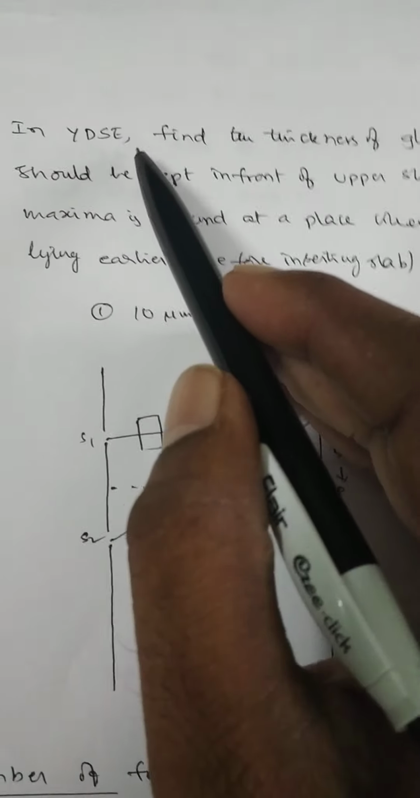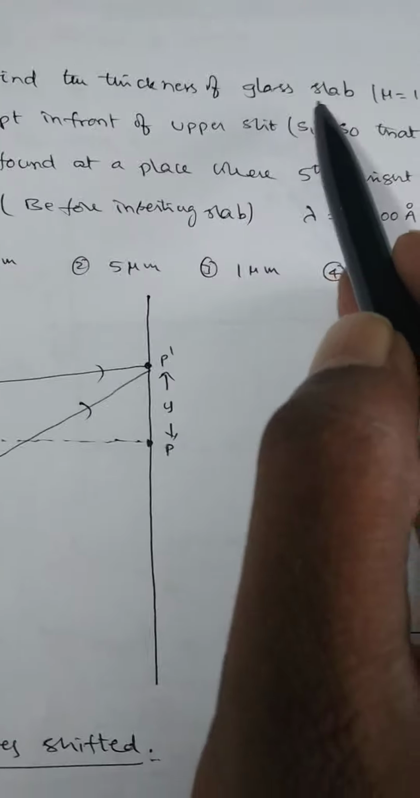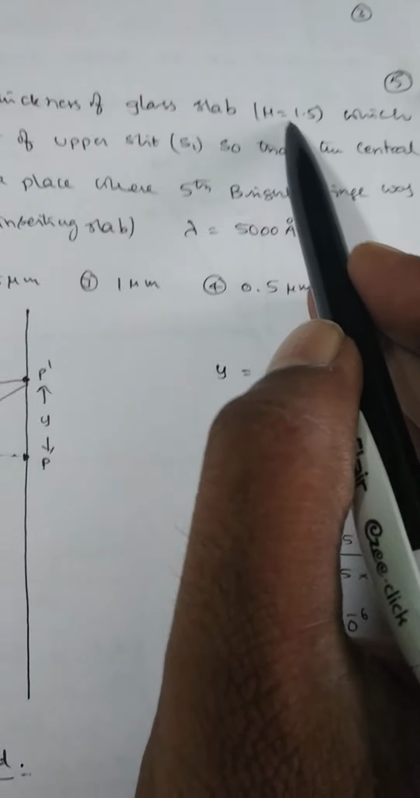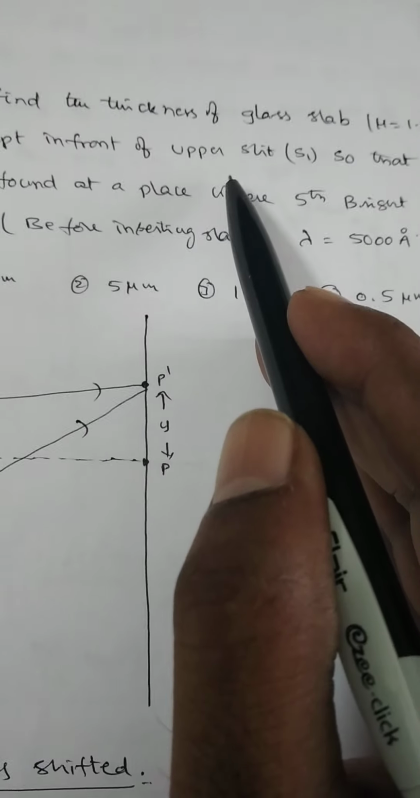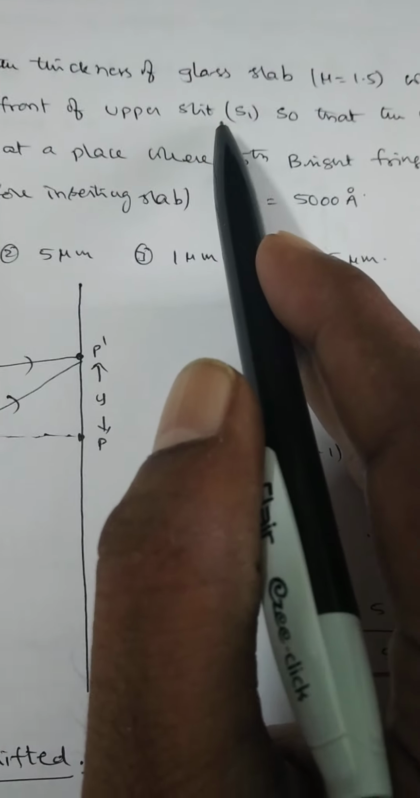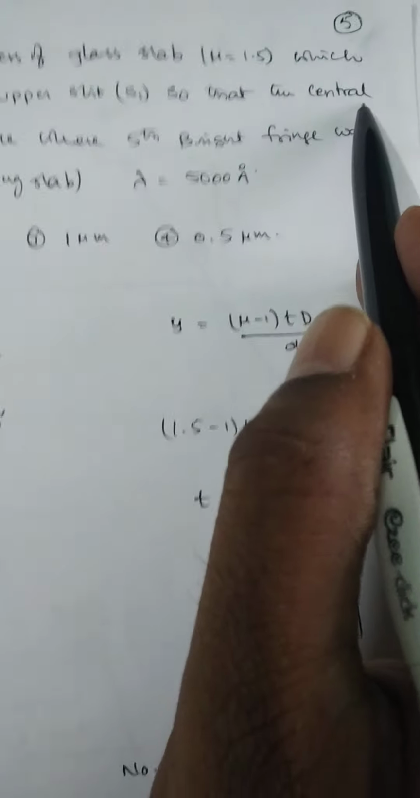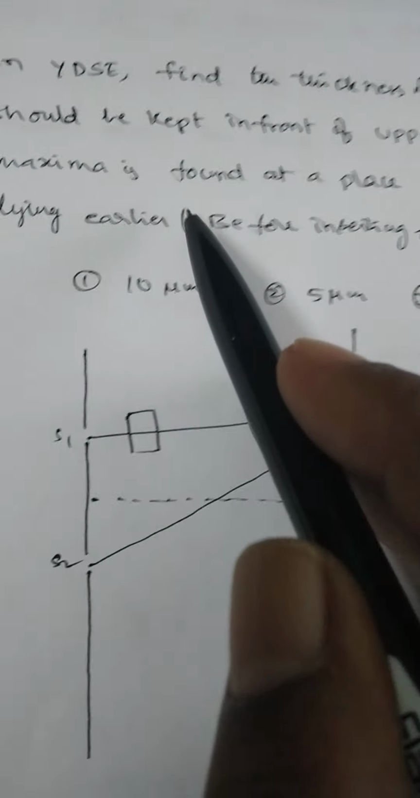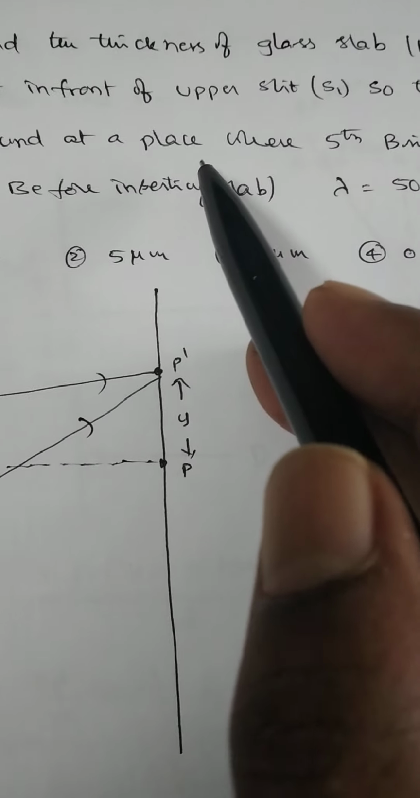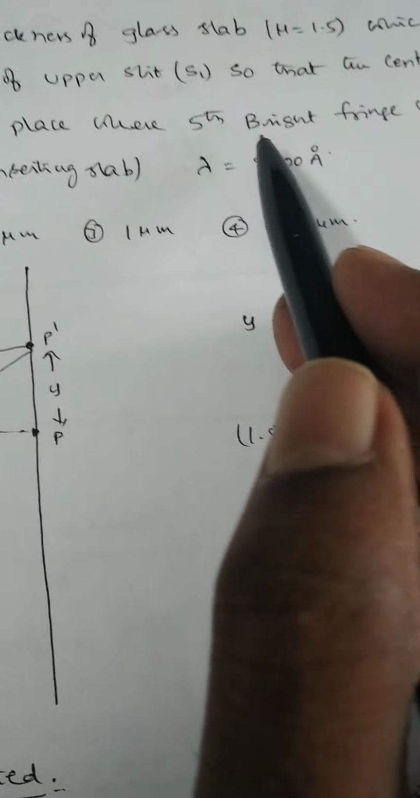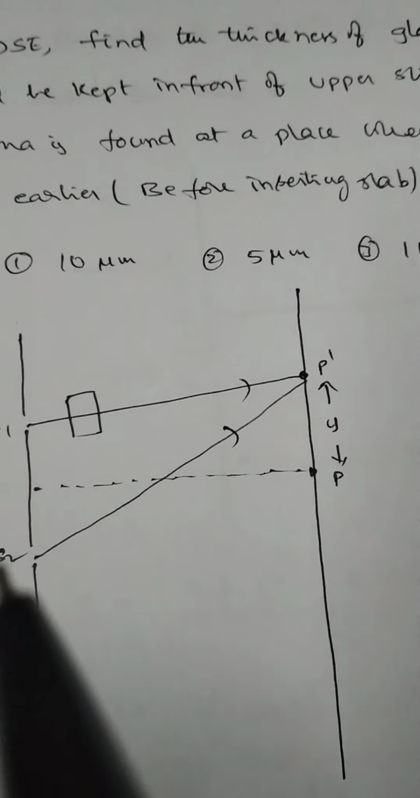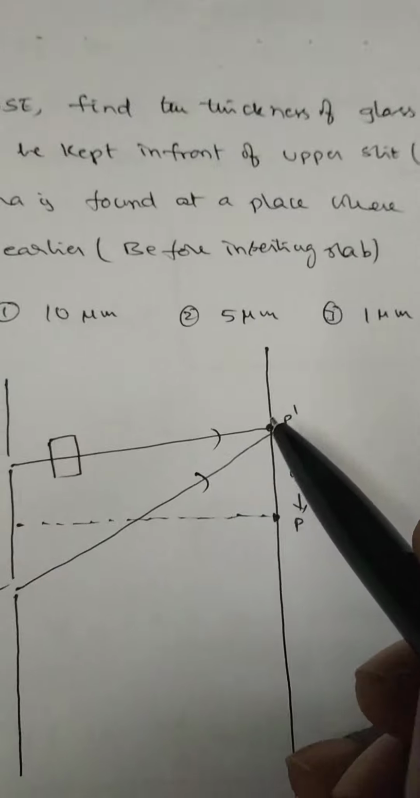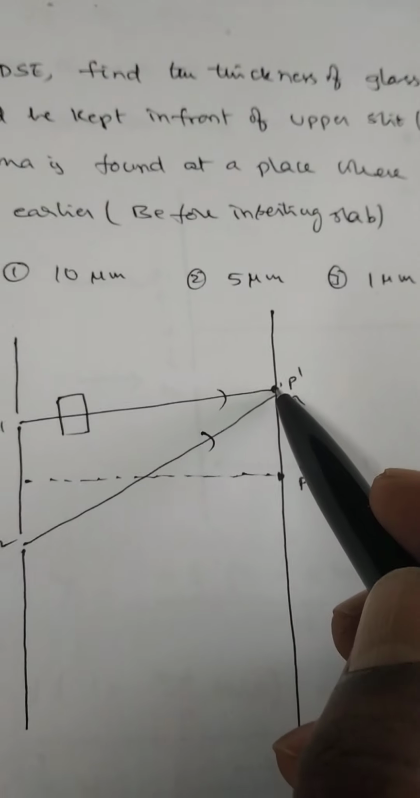In YDSE, find the thickness of a glass slab of refractive index 1.5 which should be kept in front of the upper slit S1 so that the central maxima is found at a place where the fifth bright fringe was lying earlier, before introducing the slab. At the point P dash there is a fifth bright fringe.